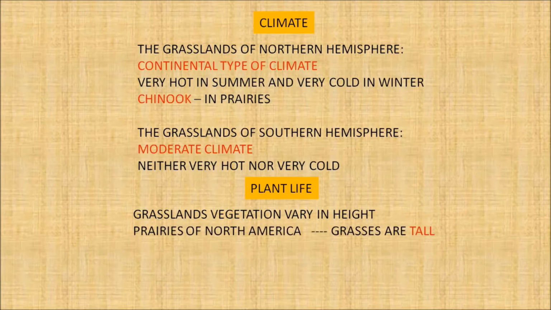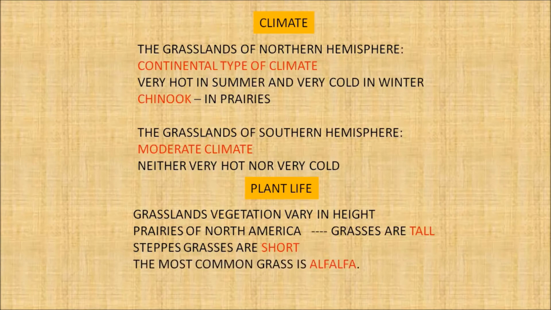Because of the influence of continental climate in the steppes, grasses are very short. The most common grass is alfalfa. The grasses look green in spring, lush green and thick in the midst of summer, turn grey and dry in autumn, and die in winter. But the roots remain buried in the snow and grow again in spring.